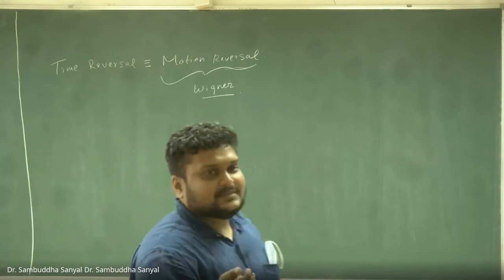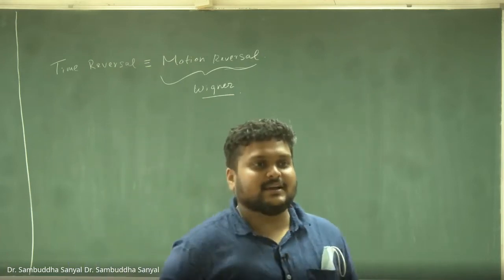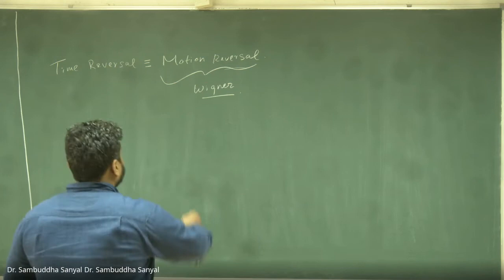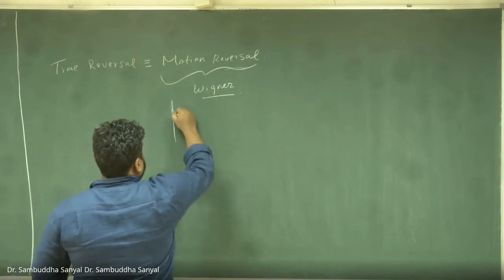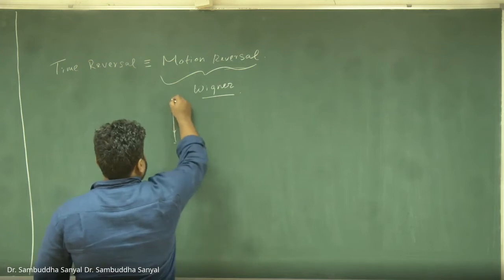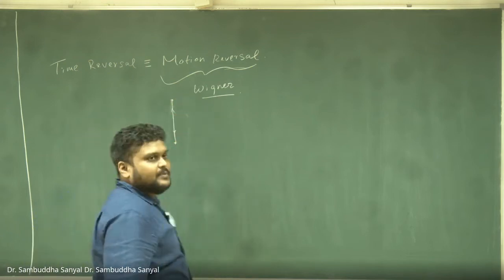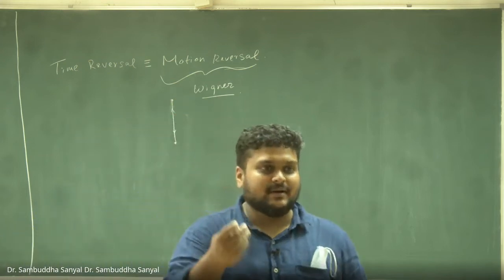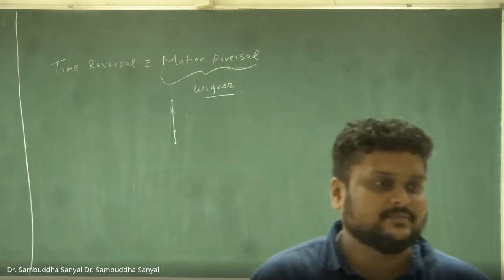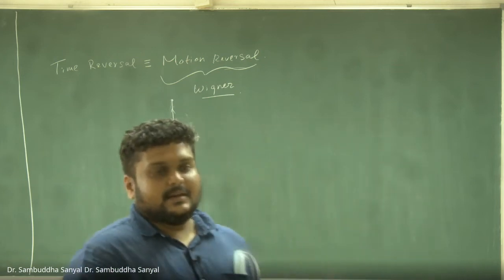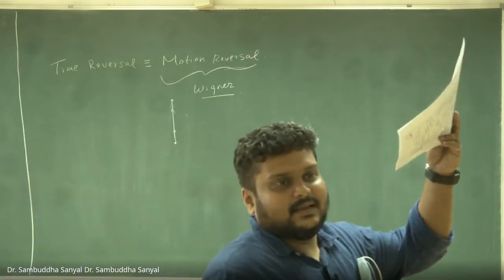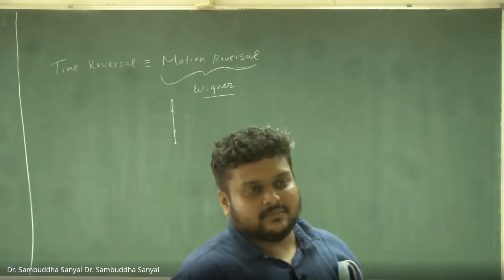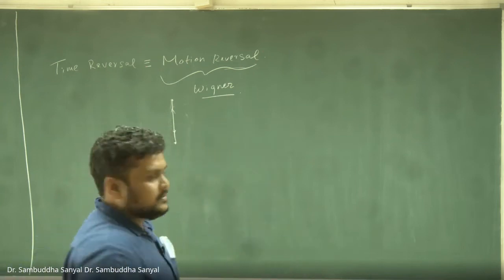One classic example is, if I throw this chalk and catch it, it follows this trajectory and comes back. If I run this motion backward, there is no way to say that it is different. The upward moving motion is a time reverse partner of the downward moving motion.